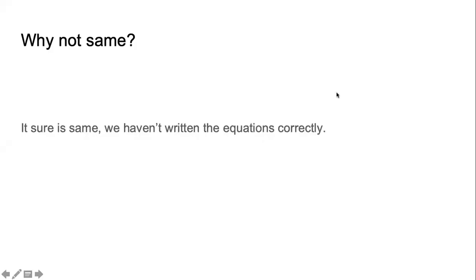Sometimes when we look at the English description of the reaction and translate that into a chemical equation, we do not realize that we have not written it correctly.